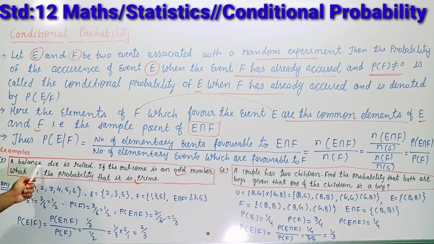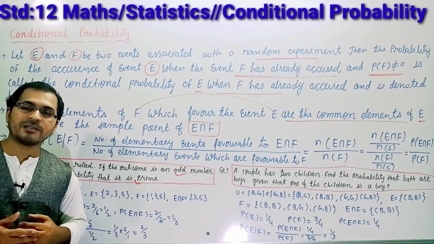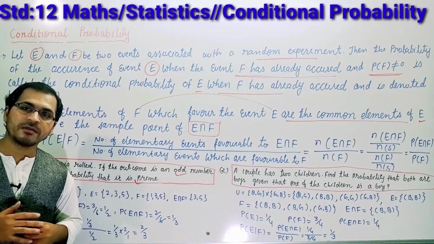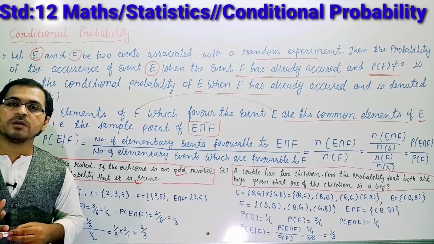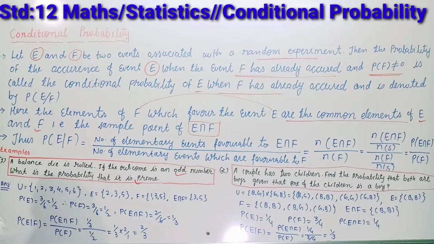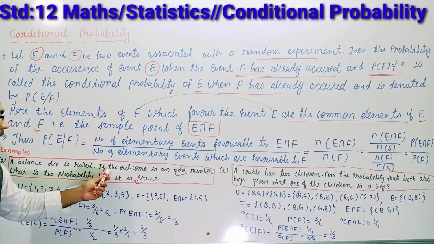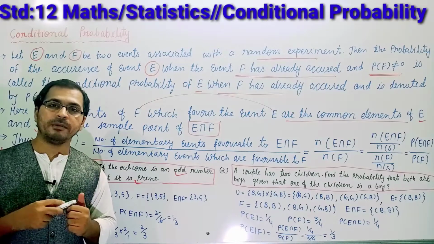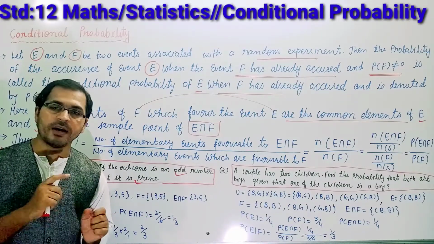Obviously students, if a balanced die is rolled, what will be the sample space? A die has 6 faces, and each face is marked with a different number of dots. So the sample space will be 1, 2, 3, 4, 5, 6. If the outcome is odd, it means the outcome is 1, 3 and 5.